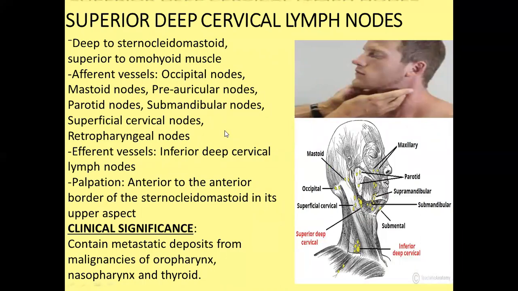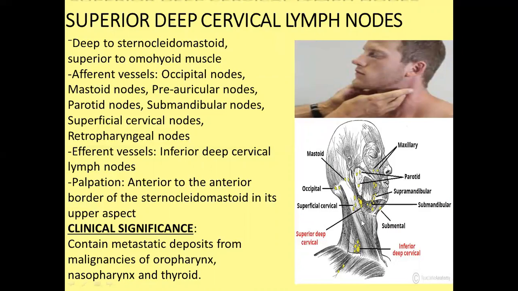So, the superior deep cervical lymph node is situated deep to the sternocleidomastoid muscle, but it is related superiorly to the omohyoid muscle. So that is the superior deep cervical lymph node. You can see this lies deep to the sternocleidomastoid muscle, but it runs along the internal jugular vein. So that lies above the omohyoid muscle. So that is the superior deep cervical lymph node.